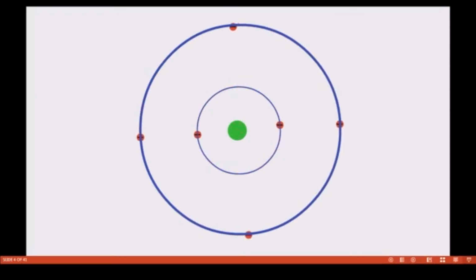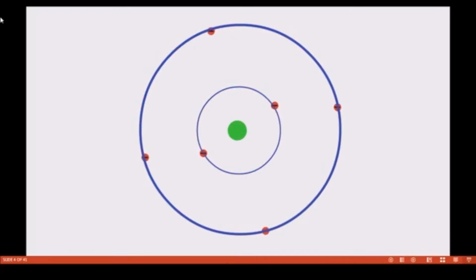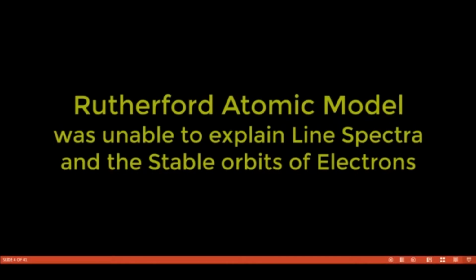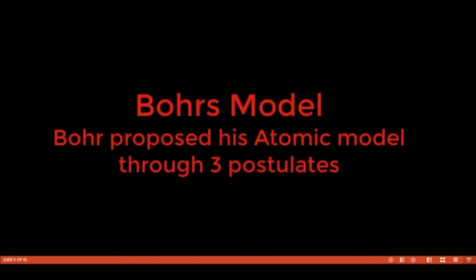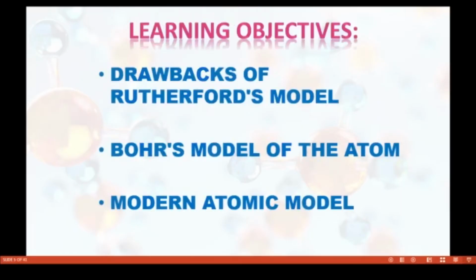So electrons are revolving around the nucleus in a spiral path. These circular paths of the electrons are called orbits. Rutherford's model is unable to explain line spectra and the stability of the orbits of electrons. So here we have to discuss the drawbacks of Rutherford's model, Bohr's model of the atom, and the modern atomic model.